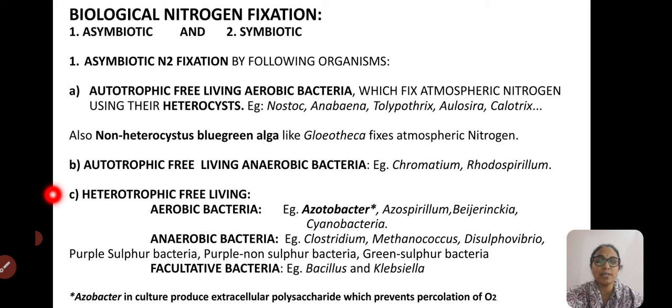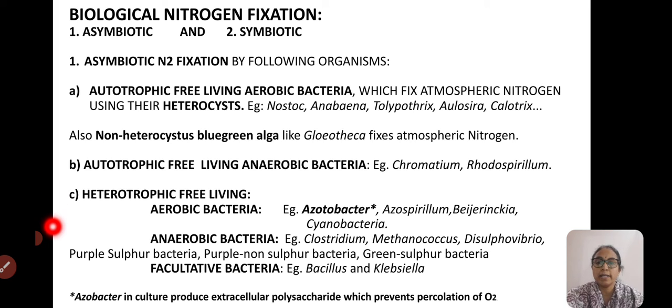So oxygen prevention itself is a major phenomenon because it favors the activity of the enzyme nitrogenase, which works better whenever there is an anaerobic condition. That condition is created in Azotobacter. It is also an aerobic bacteria, but it prefers anaerobic conditions to fix the atmospheric nitrogen. Azospirillum and Beijerinckia are the other examples.